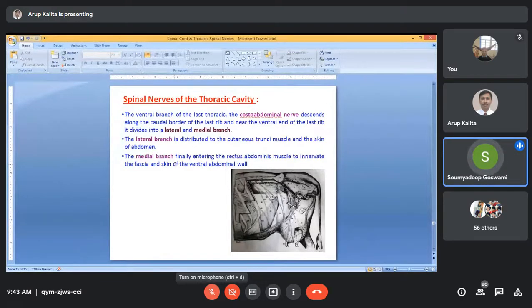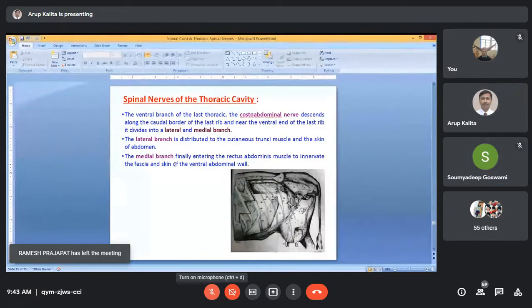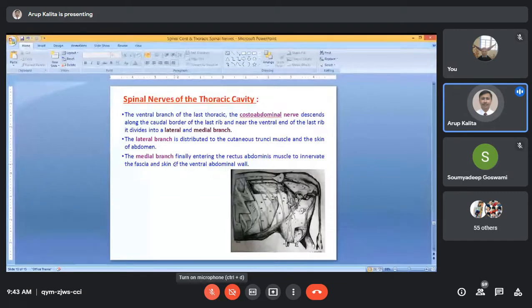Sir, how is the numerical number assigned to each of the spinal nerves? नंबर के हिसाब से, वर्टिब्री का नंबर के हिसाब से होगा। वर्टिब्री का नंबर होता है ना T1, T2, T3, T4 up to T13 in case of cattle, in case of horse up to T18. Similarly, स्पाइनल नर्व का भी ऐसा ही नंबर है, वही न्यूमेरिकल है। ठीक है? Okay, sir.